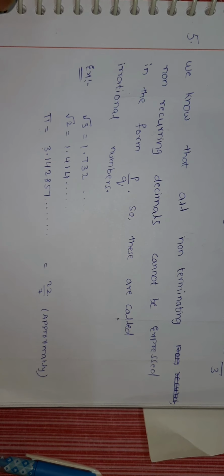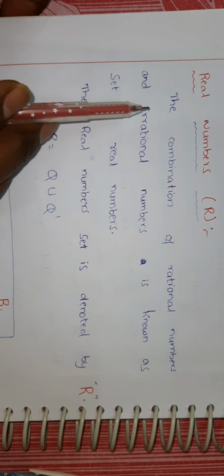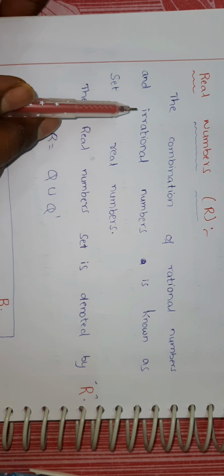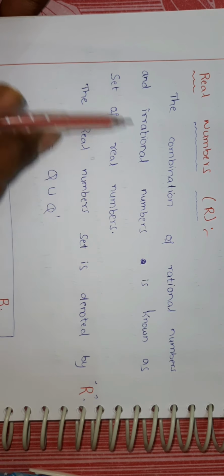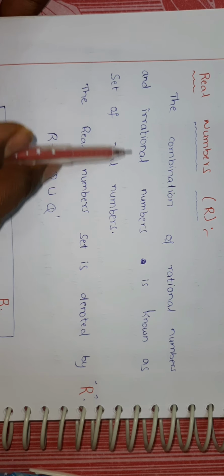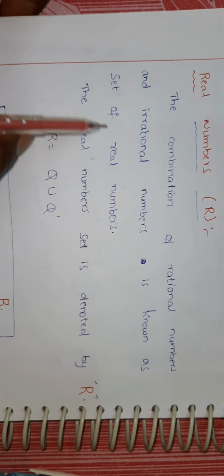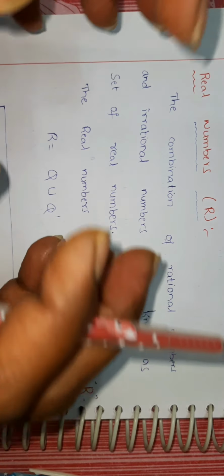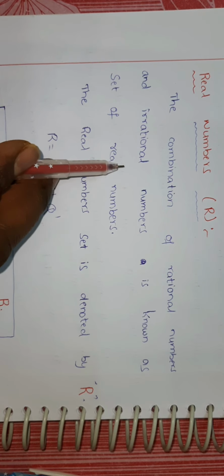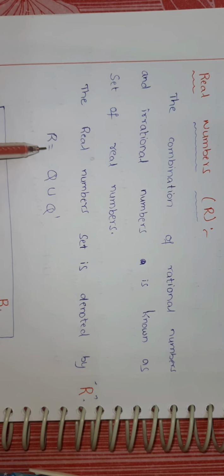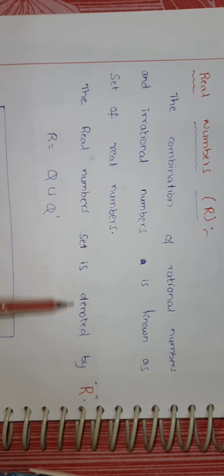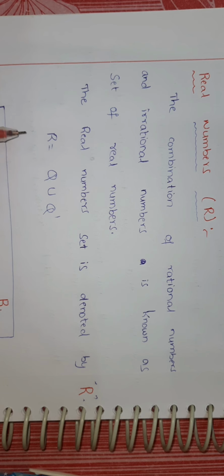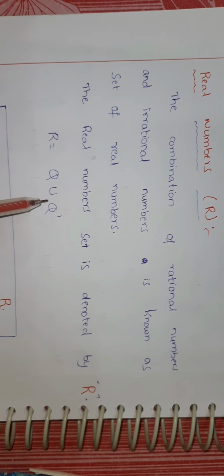Now see the next number system: real numbers. Real numbers means the combination of rational numbers and irrational numbers is known as the set of real numbers. Together, rational and irrational numbers are called real numbers. The real number set is denoted by capital R. Mathematically we can write R equals Q union Q dash. That means together rational and irrational numbers.